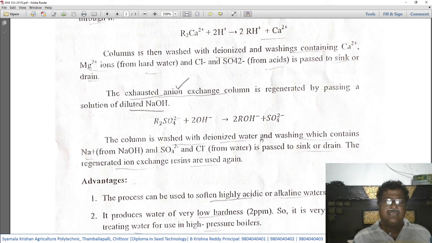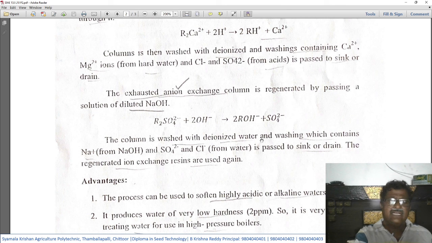The column is washed with deionized water, and the washing, which contains Na+ from NaOH and SO4 2- and Cl- coming from the water, is passed to the sink or drain. This will go to the drainage through the drainage pipe.